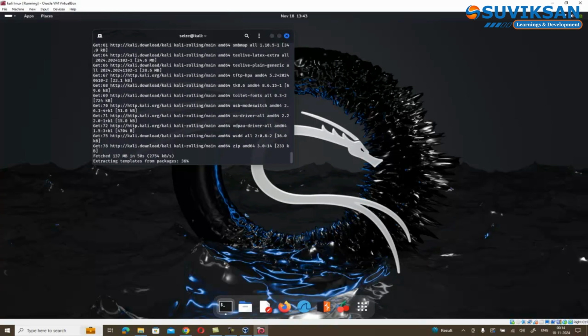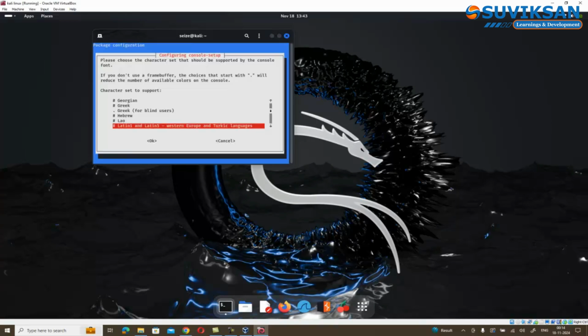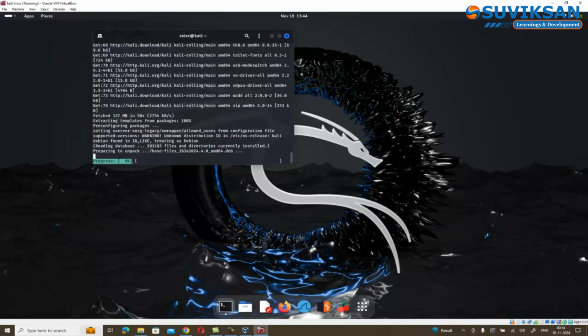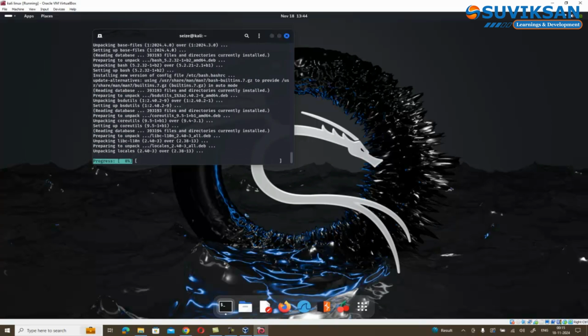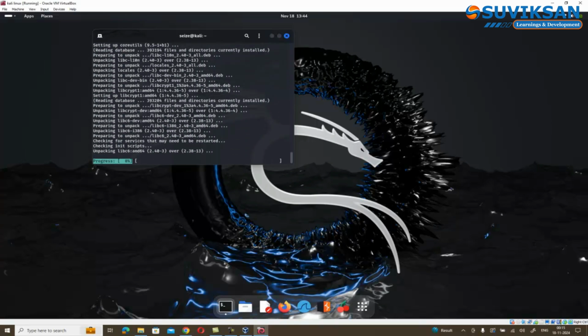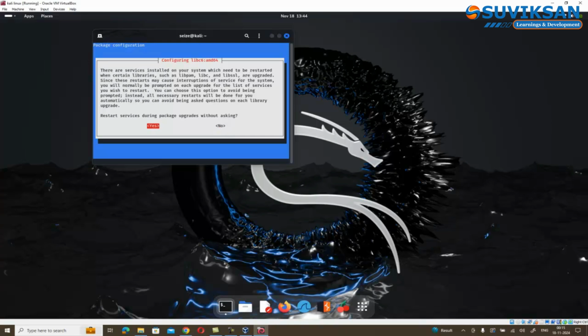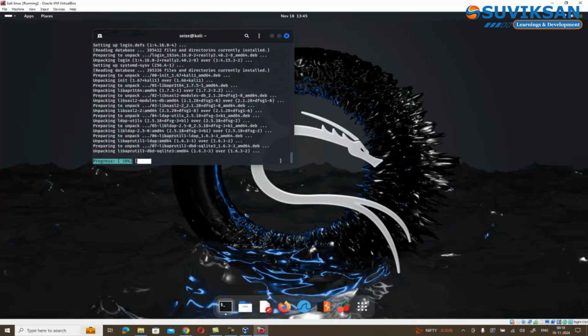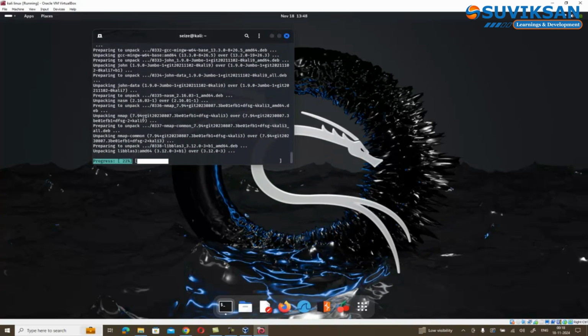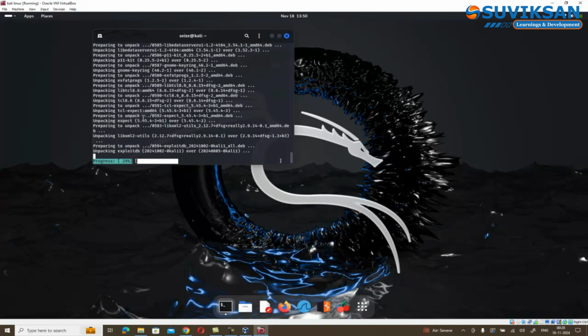Then a dialog box will be popped up and asking for character set to support. So over there, select Latin, Vietnamese, and click OK. Then click Yes for giving permission to restart the services automatically without asking you repeatedly during packages upgrade.